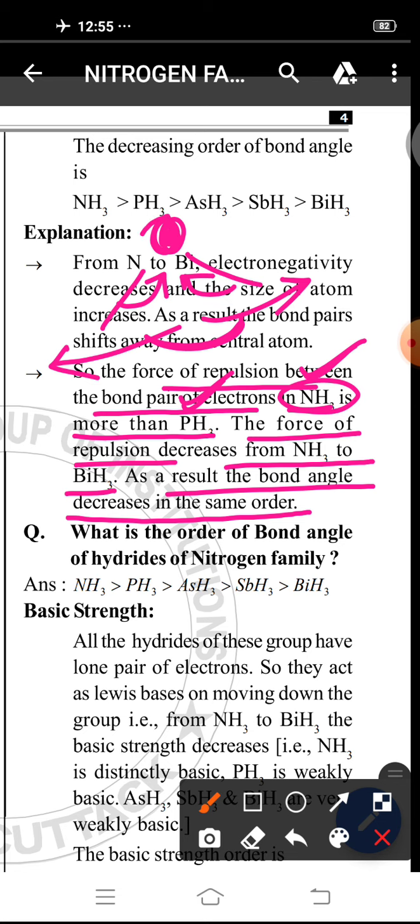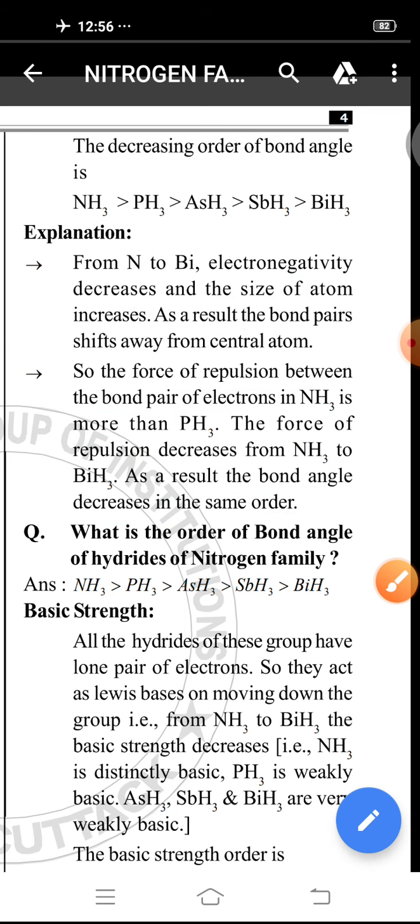Because of more electronegativity, the bond pairs are attracted to the central atom, and then they come close to each other. Due to their closeness, bond pair repulsion occurs, and to minimize their repulsion, they again start to move away from each other. Due to this, their bond angle increases. As a result, with a decrease in electronegativity, the bond angle also decreases.